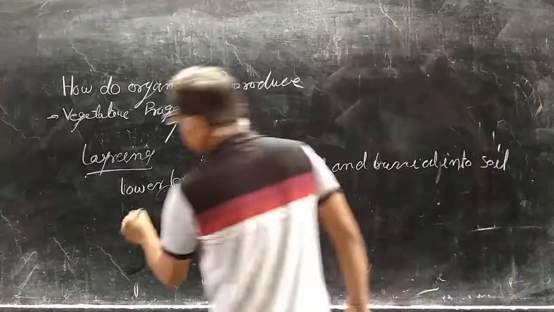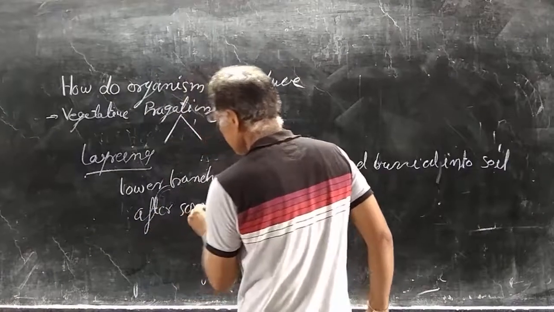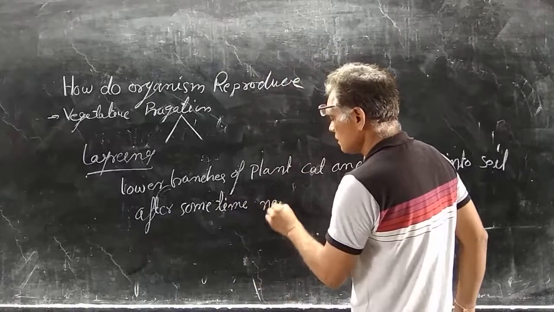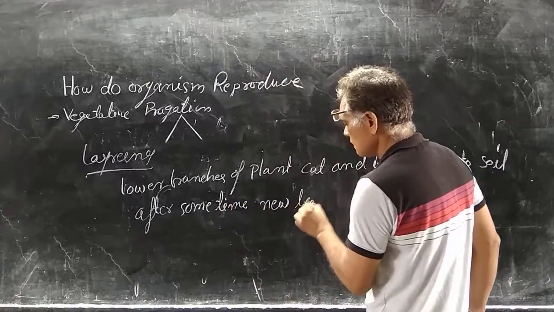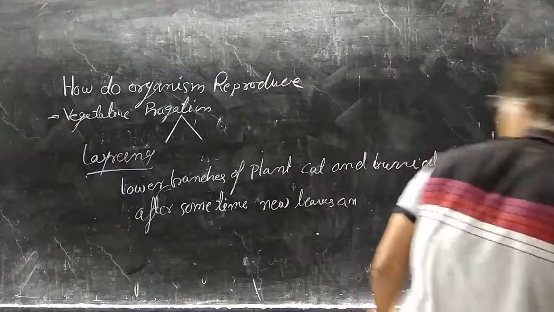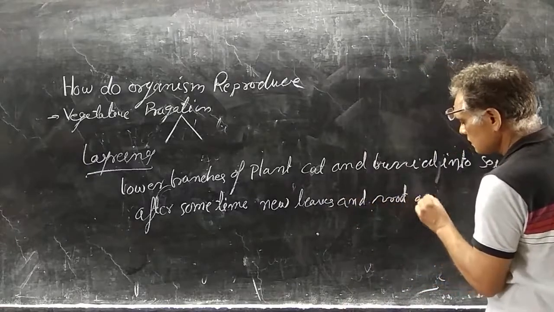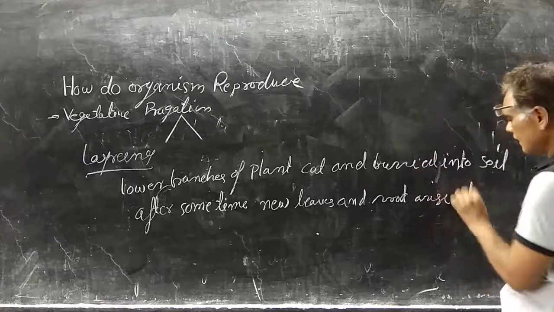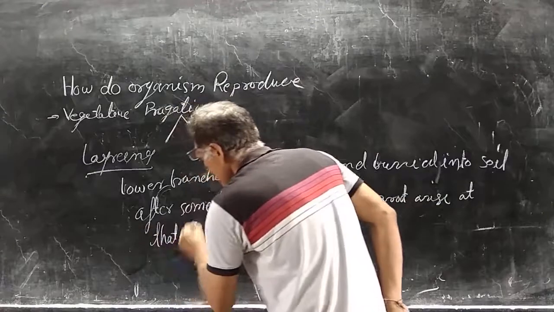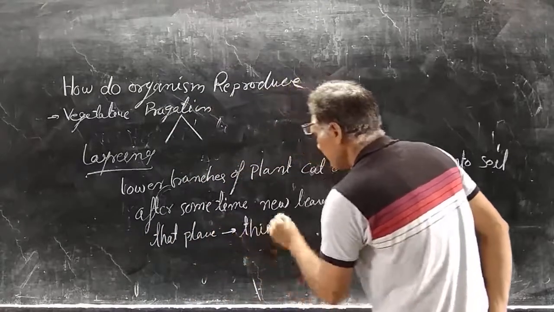After some time, new leaves and roots arise at that place. This is called a layer.